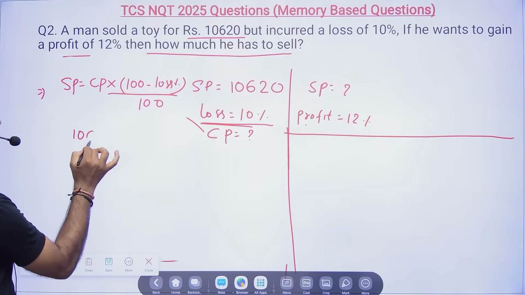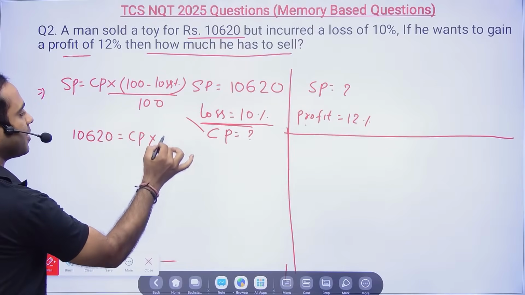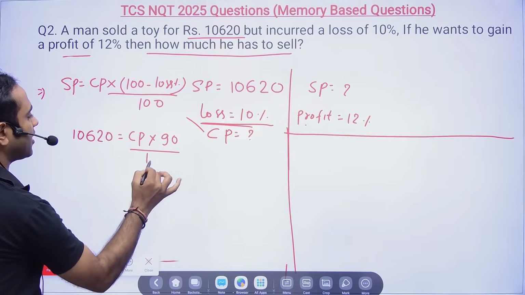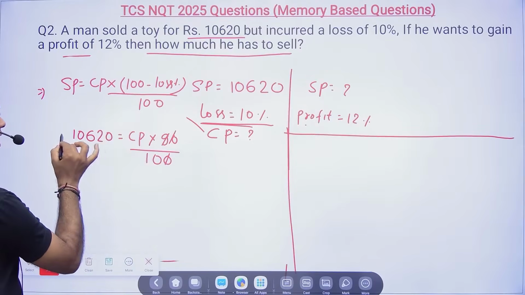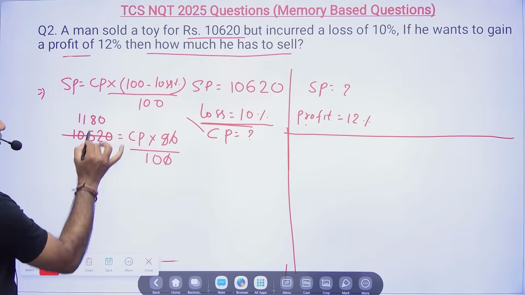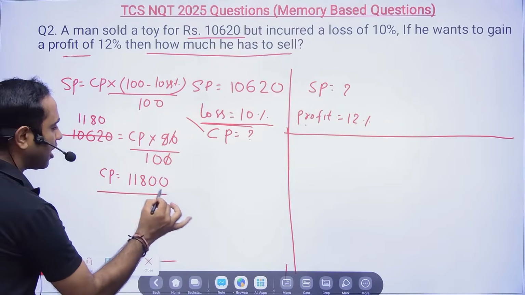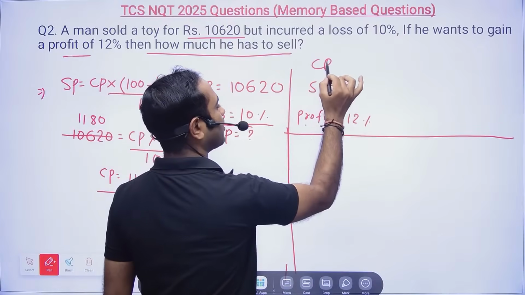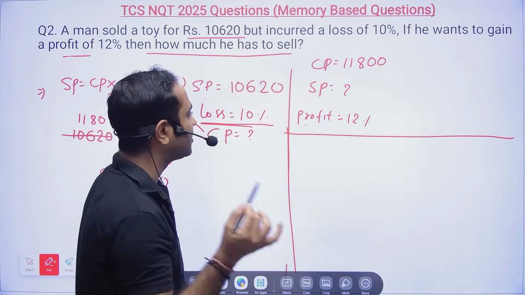Now, 10,620, and the cost price we need to calculate. 100 minus loss percentage is 90, divided by 100. 10 and 10 cancelled. Now 9 ones are 9, 9 ones are 9, so 80. So my cost price is 11,800. Now you got the cost price, which is equal to 11,800. Unnecessarily you are increasing the number of steps, which is not required.